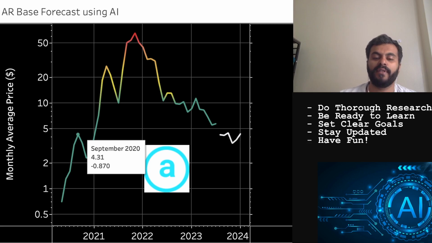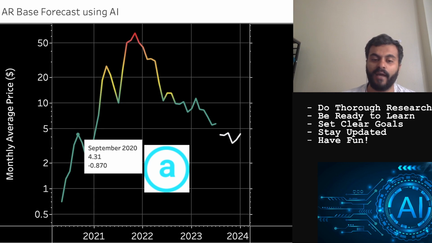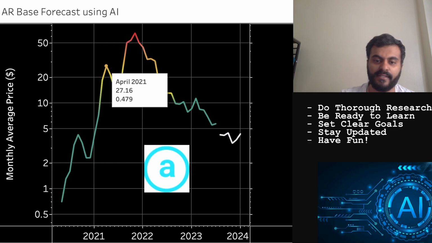So for example, when the price in September 2020 was $4.31, as you see on the tooltip, the last value that you see on this tooltip is negative 0.87. That means at that price, at $4.31, with respect to the entire time series, the price was 0.87 standard deviation down from the average. Similarly, as the price increases, you can see for example, in April 2021, the price was $27 and the z-score was positive 0.47. That is almost half a standard deviation away from the average to the positive side.